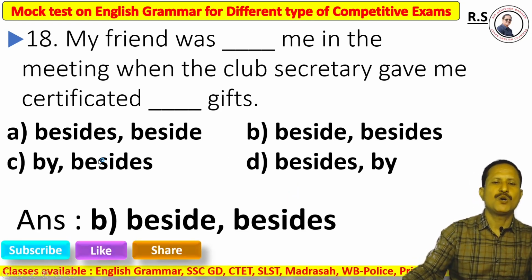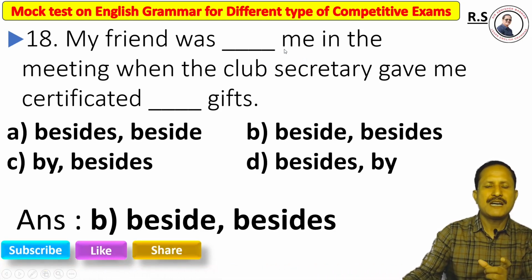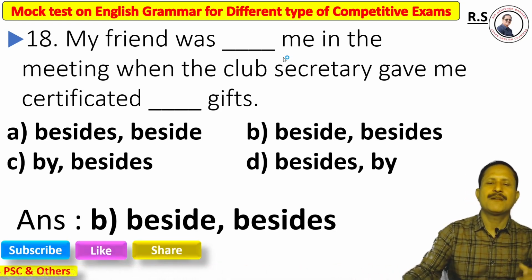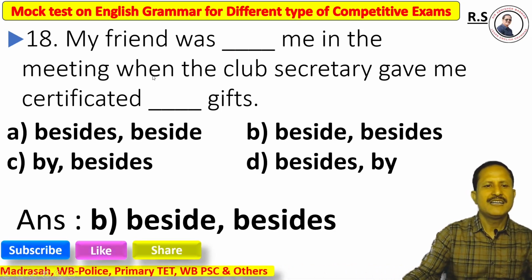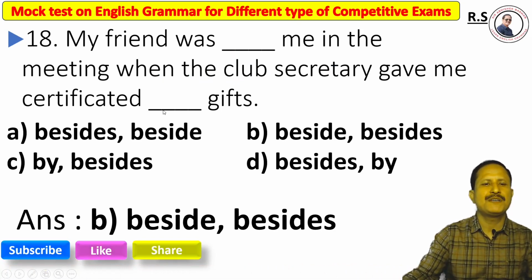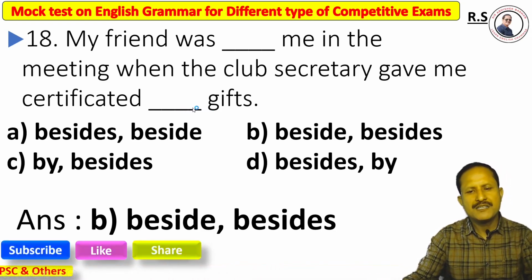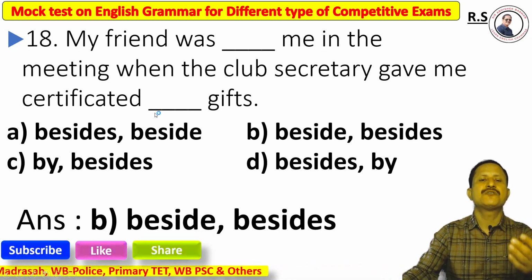Why? Because my friend was beside me. When do we use beside? We just tell about by the side of. In the meeting, when the club secretary gave me a certificate dash gifts, we must use besides when we mean in addition to.